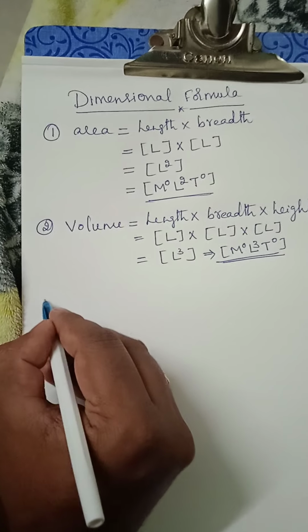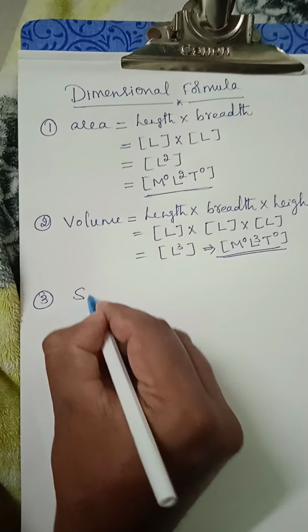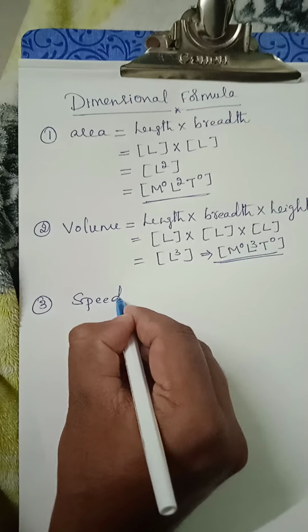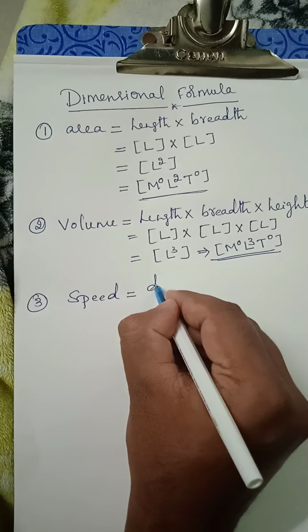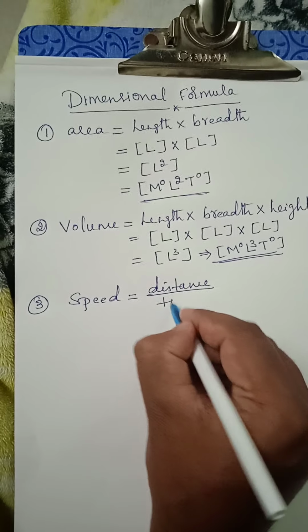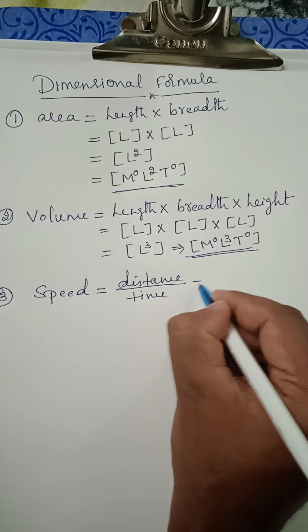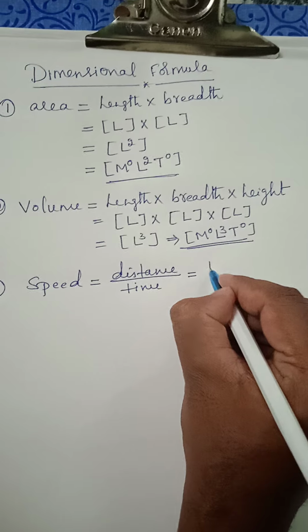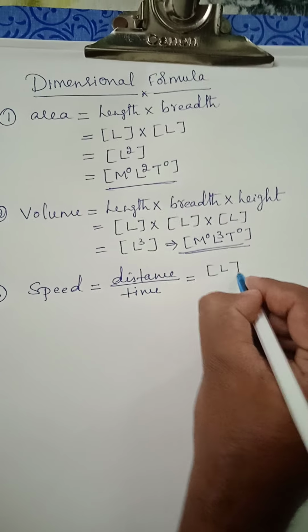Okay, next one is the speed. Speed can be written as distance by time taken. Distance can be measured with length, correct?